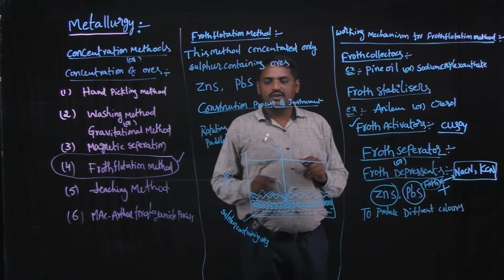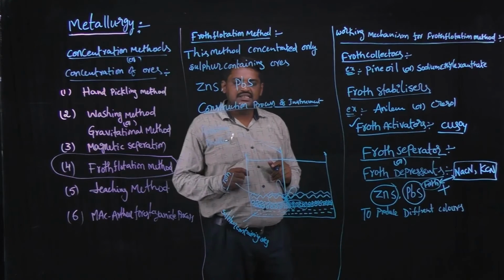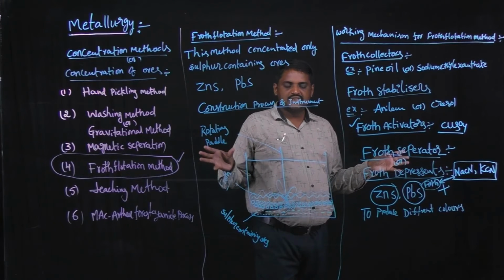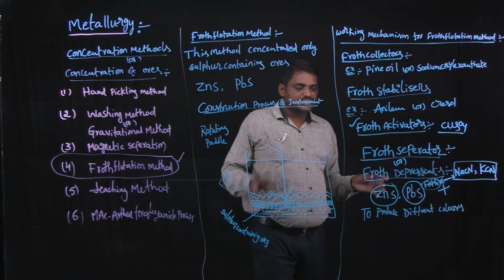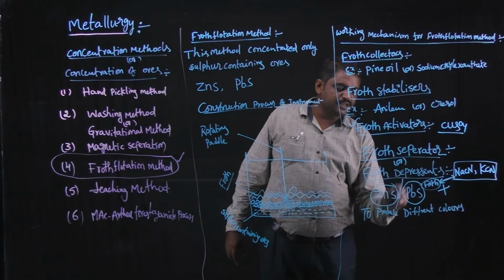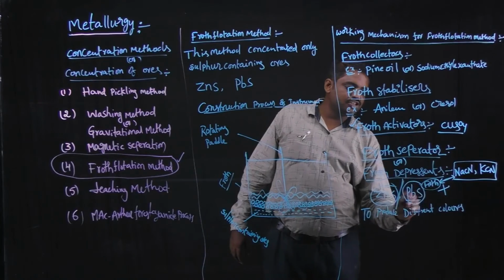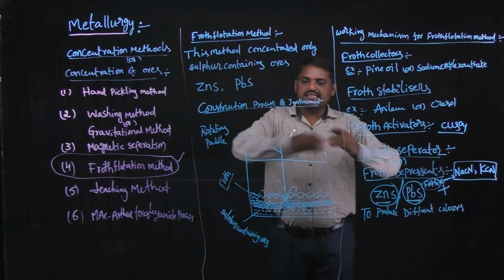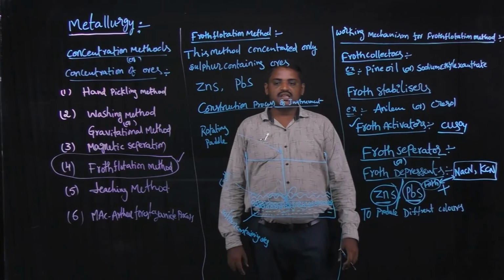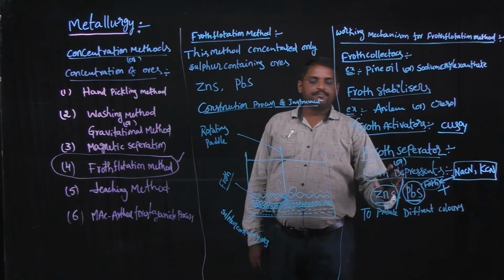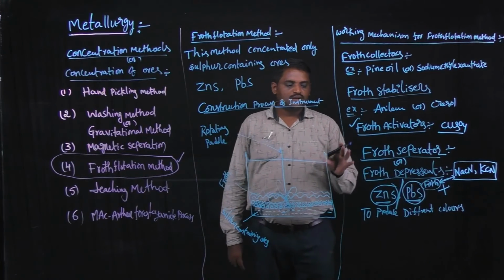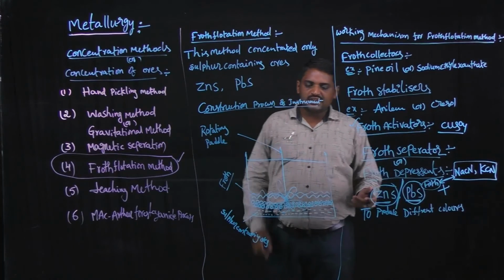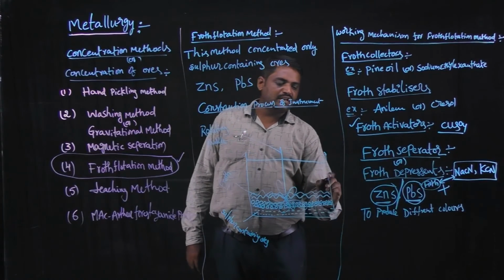On the basis of colors, the froth is separated. Zinc sulfide exhibits one color and lead sulfide exhibits another color. On the basis of color, the total froth is separated. Okay, this is the separation process of froth. And then the resulting froth is collected.